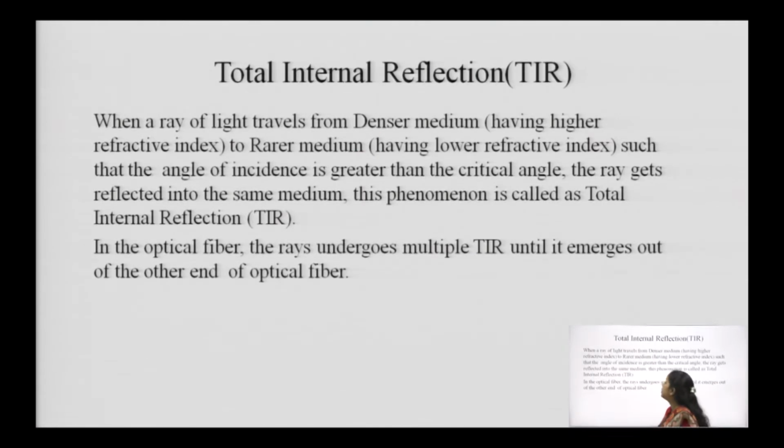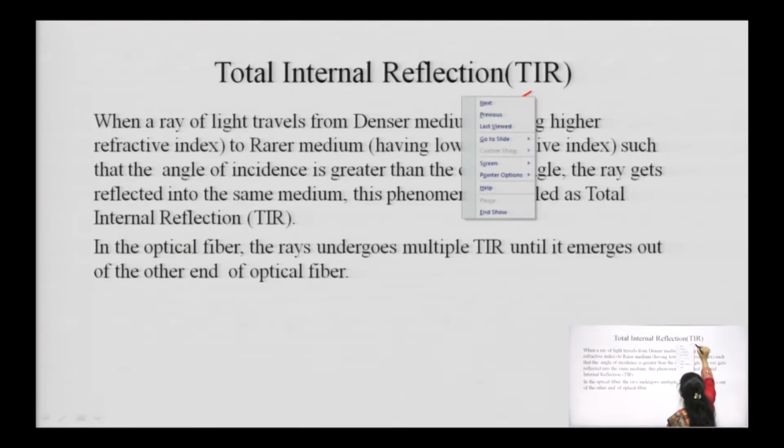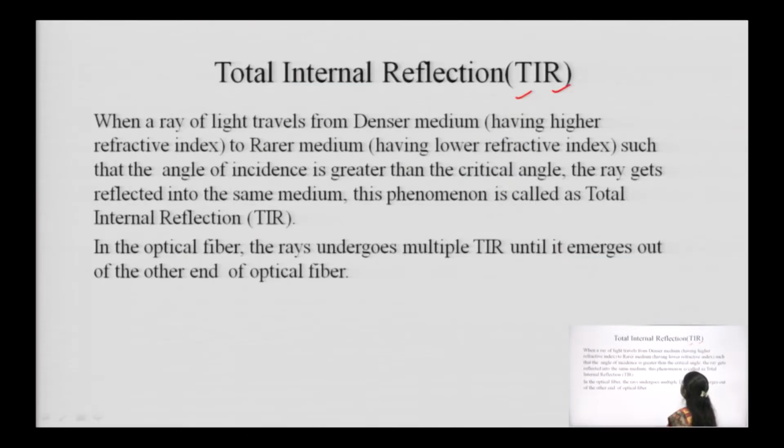Now, first comes the total internal reflection, which is also called the TIR. T stands for total, I stands for internal and R stands for reflection. So, what does this TIR mean? Basically, this TIR comes into existence when a ray of light travels from one medium to another.